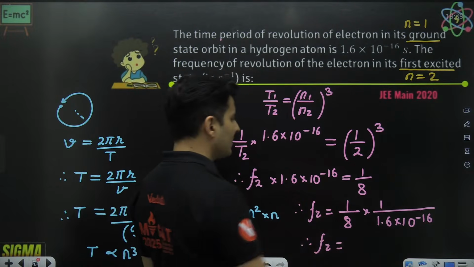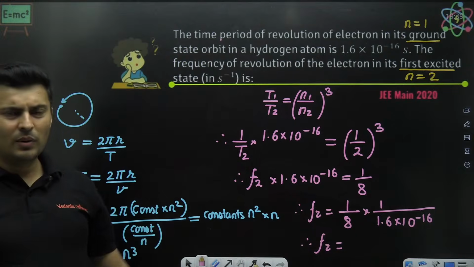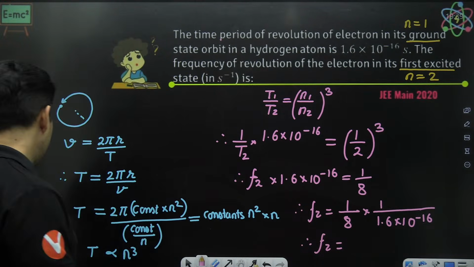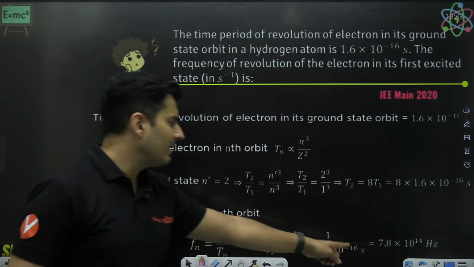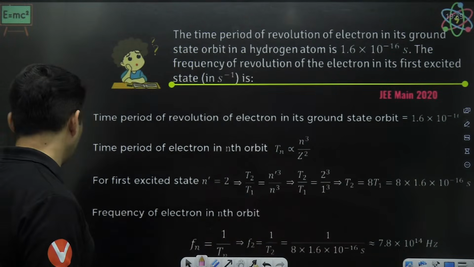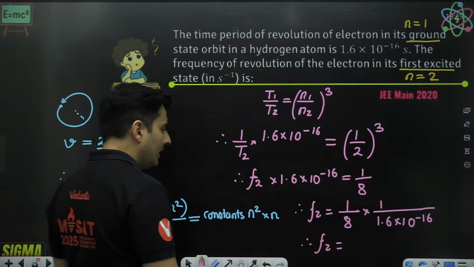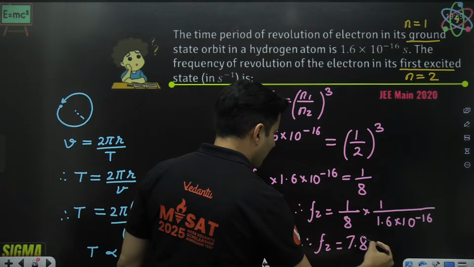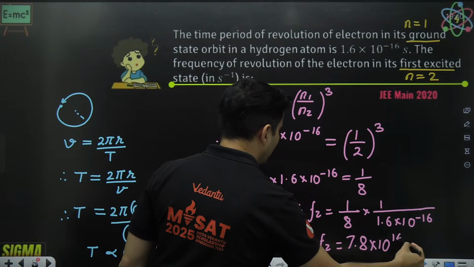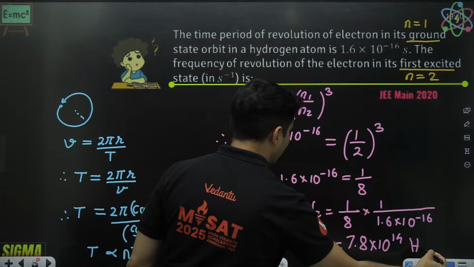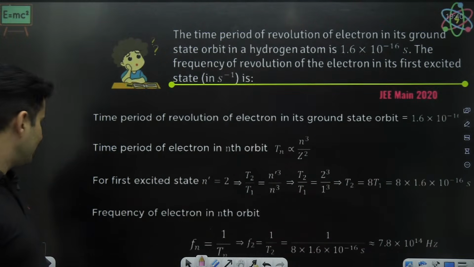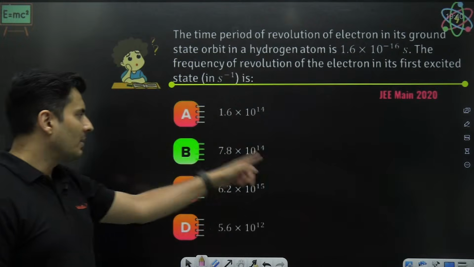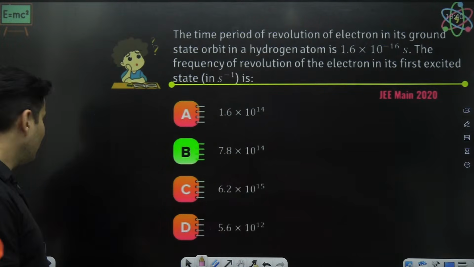Okay, 10 to the power 16 will go on the top and 8 into 1.6. Do the math and see if you are getting the answer exactly what we have done. Yeah, 7.8 into 10 to the power 14. Obviously per second, that means it is hertz. Yes, that should be the answer. 7.8 into 10 to the power 14.